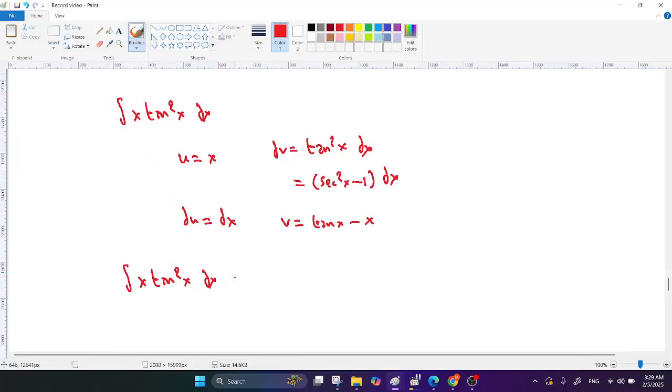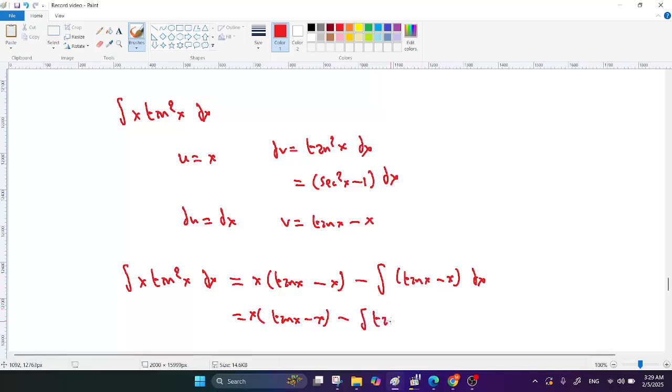Let's see. It equals uv, which is x times tan x minus x, minus the integral of v du. So the integral of tan x minus x dx. So it equals x tan x minus x minus, the integral of tan x, let's write it, minus the integral of tan x dx plus the integral of x dx.